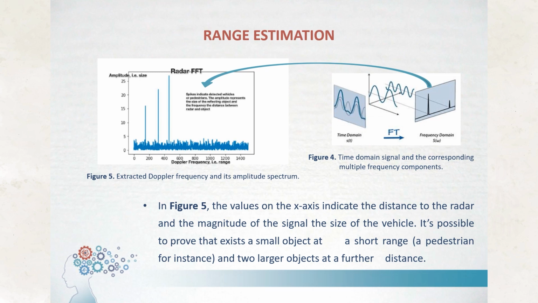With information of the received signal from the object in the time domain, it is possible to apply transformations to that signal to obtain meaningful information about the characteristics of the object, such as the fast-Fourier transform. This one can separate all the frequency components and give the frequency response of the received signal, obtaining the spectrum of the signal as represented in Figure 5. Thus, it's possible to conclude that there is one small object at a short distance, a pedestrian for example, and two larger objects at a greater distance.